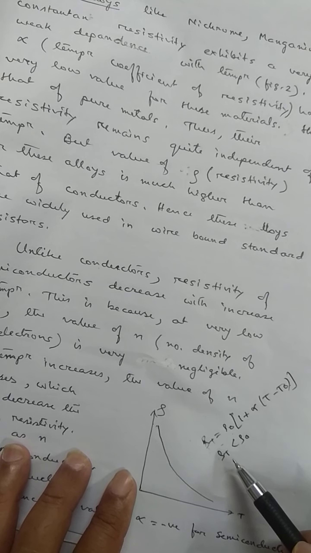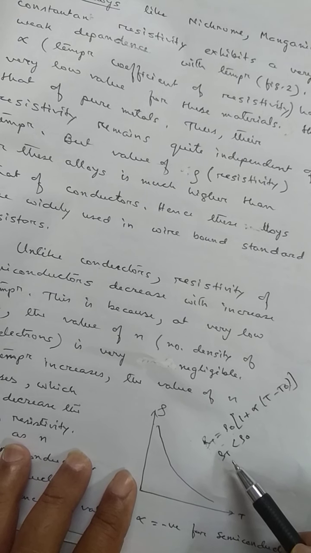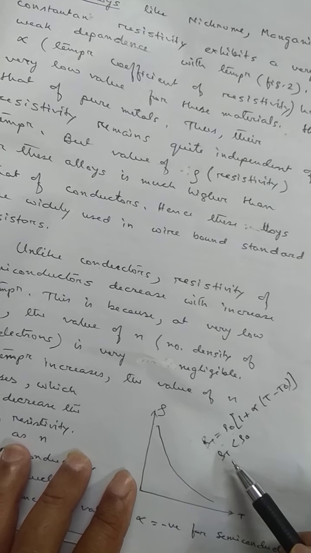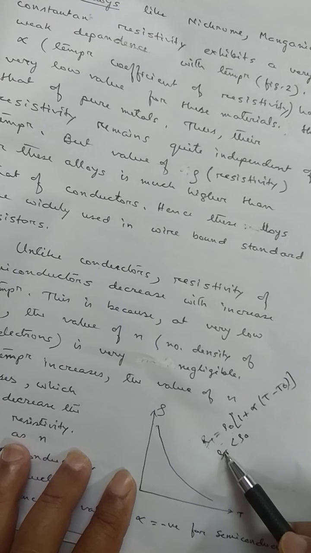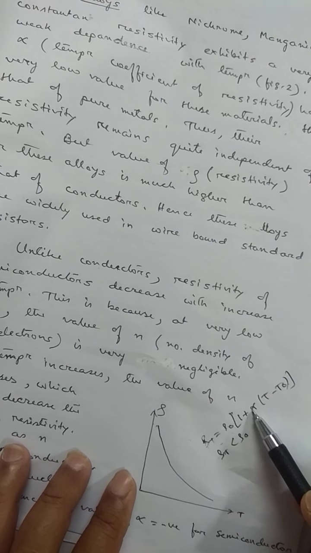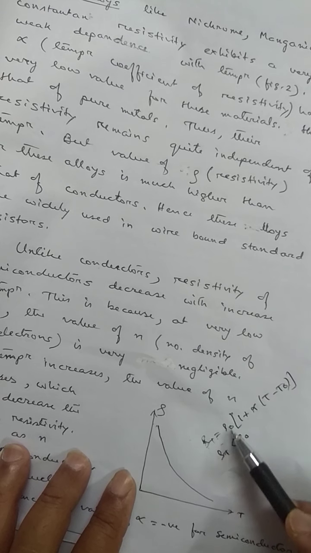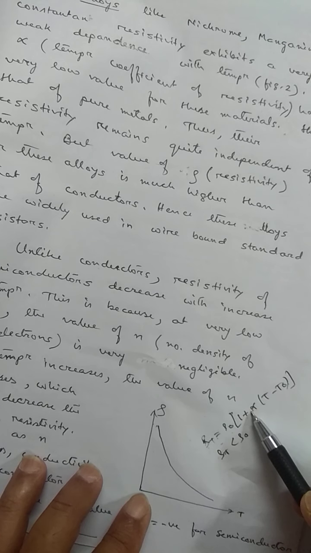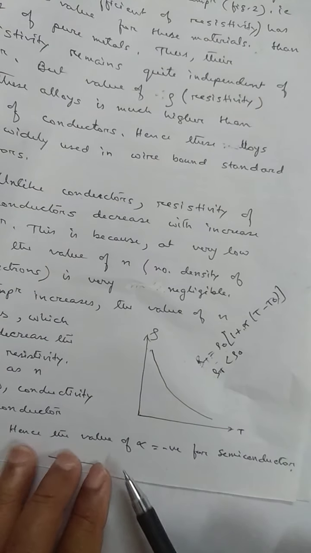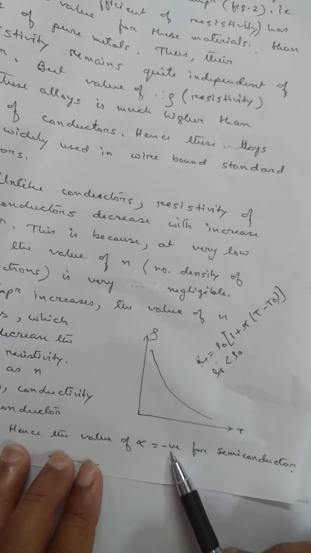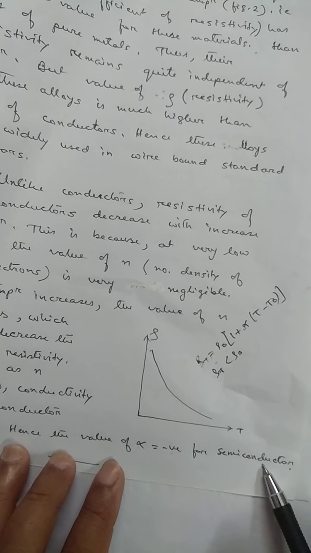As the number of electrons in the conduction band increases, conductivity is possible, or a current flows through the conductor. As conductivity increases, resistivity decreases. As resistivity decreases, since rho T is less than rho 0, this is possible only when the value of alpha is negative. That is why it is said that alpha has a negative value for a semiconductor.